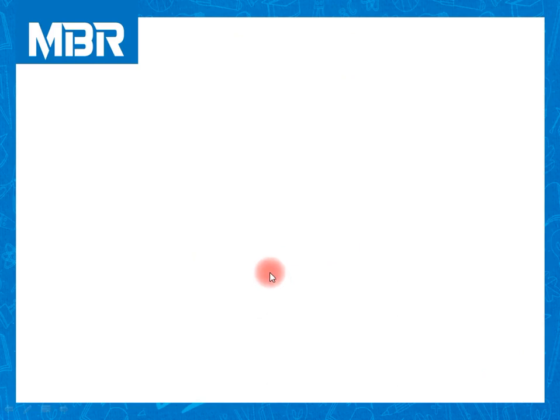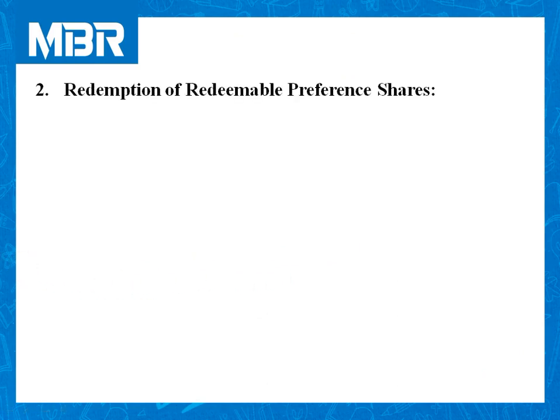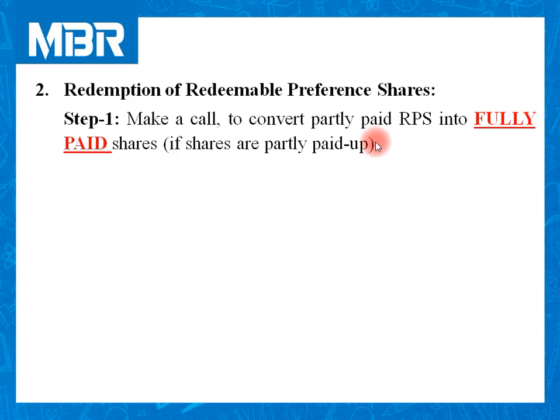Now directly enter into the process of redemption, as we do not have any other additional transactions related to sale of investment and everything. So the first step is to make a call to convert partly paid RPS into fully paid shares. This step is applicable only when shares are partly paid up. In case of fully paid up shares, we have to avoid this step. But for this question, step number 1 is also important.